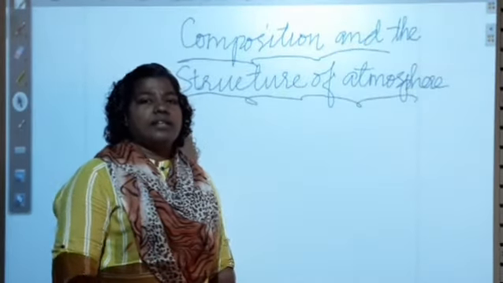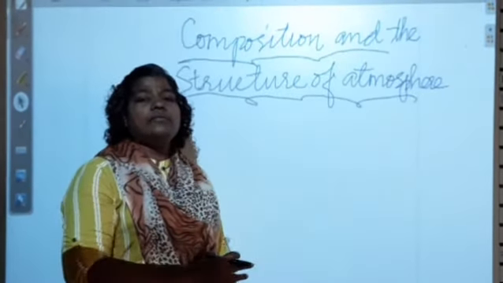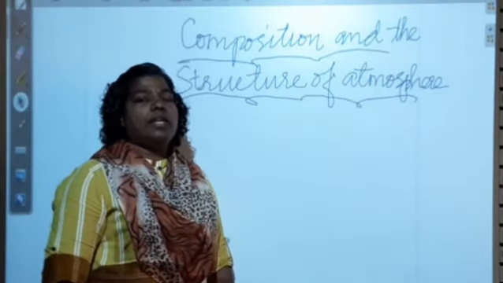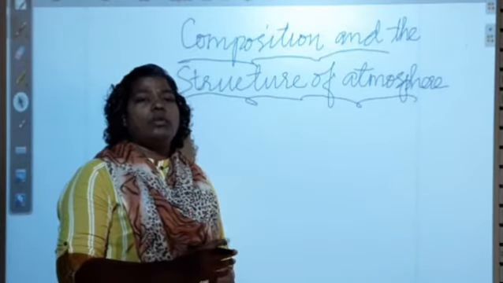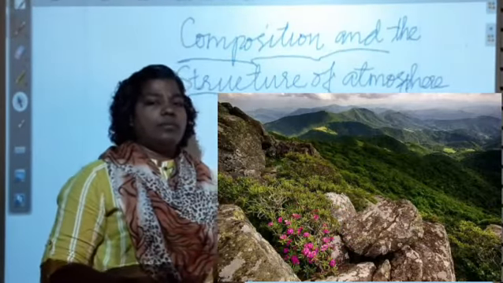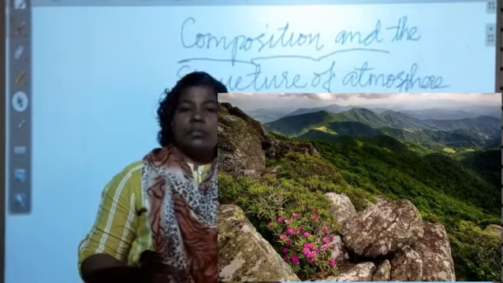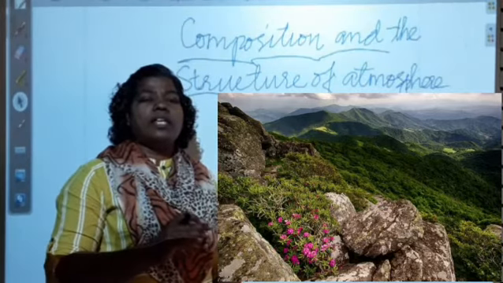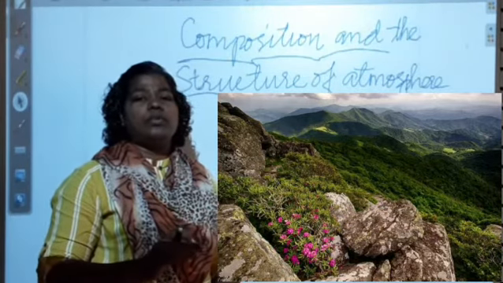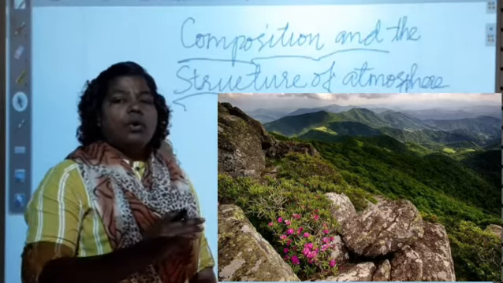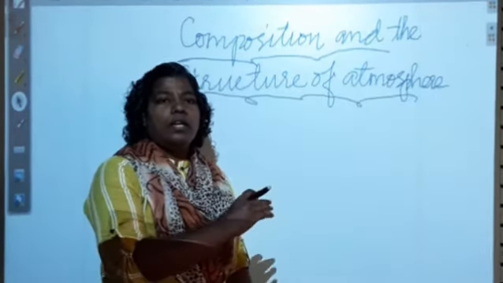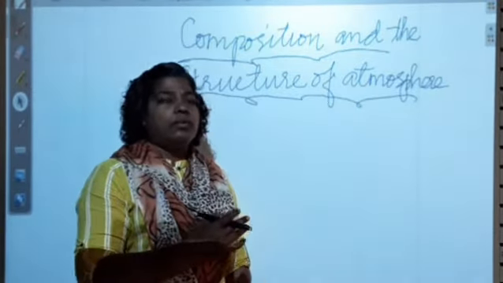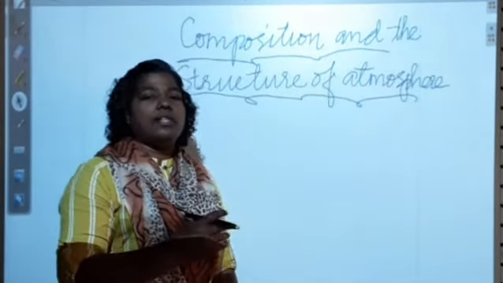Nitrogen helps living organisms to live on the earth and helps their growth. We have seen it is 78 percent, and it helps living organisms grow and also serves other purposes. When we say growth, it also helps with photosynthesis.